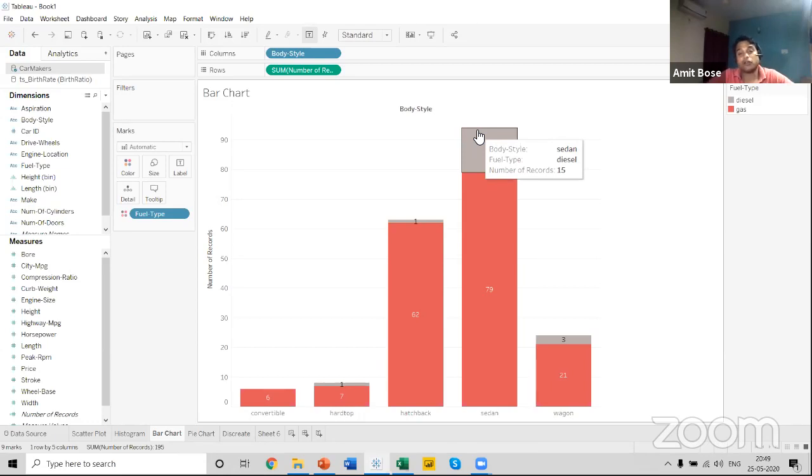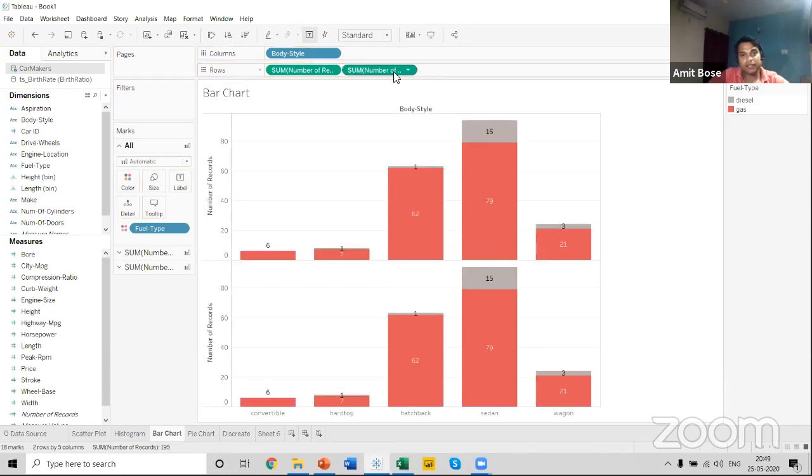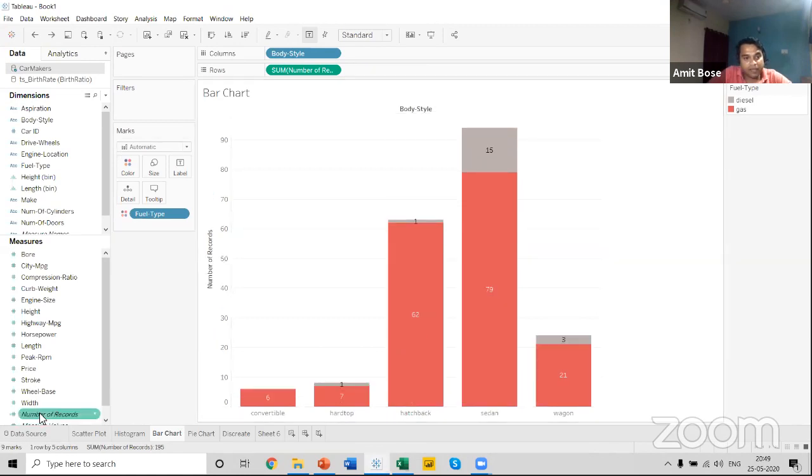Again, we'll be using the concept of dual axis. How? In this case, we can see that we are using our body style and number of records for showing the bar graph. What I will do, I will bring the number of records again over here, and I will create one more bar graph over here. What I have done, I'll bring the number of records.